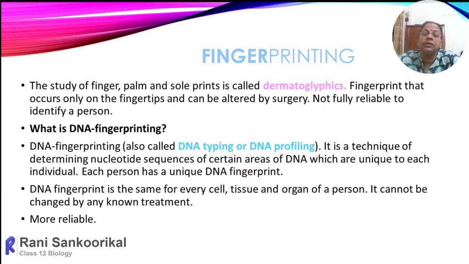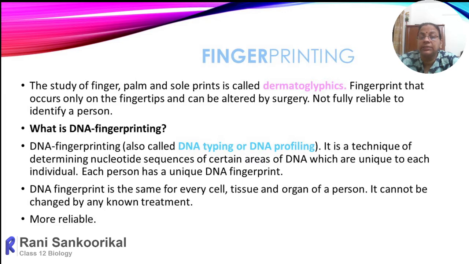Then in such cases, what is the other alternative? We can go for DNA profiling, or another way, DNA typing or DNA fingerprinting. That means it is the uniqueness, the order or arrangement of repeated sequences present in the DNA of a person, and their location, their length and their presence can be detected. And based on that information, we can identify a person.